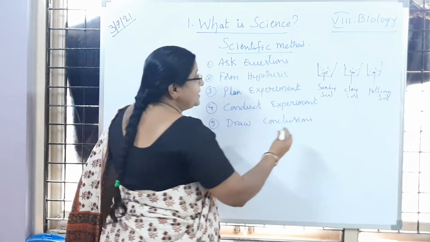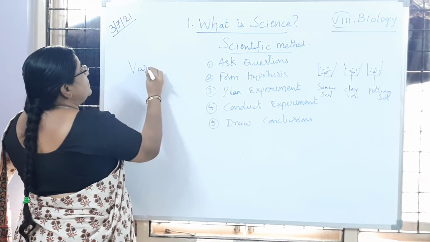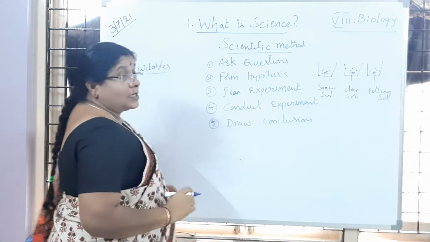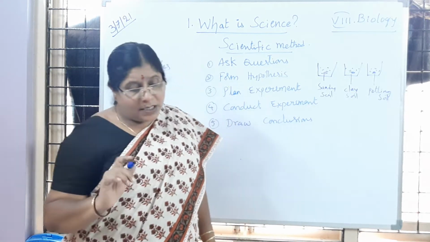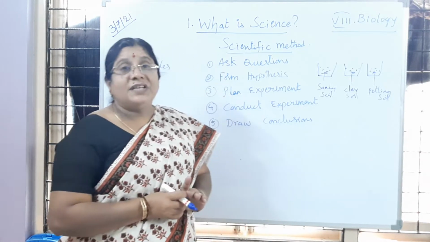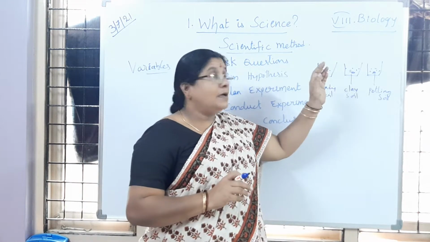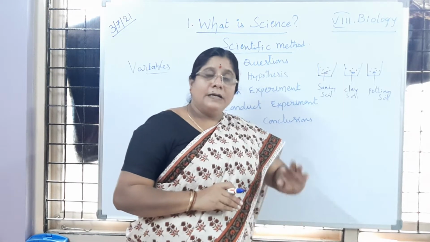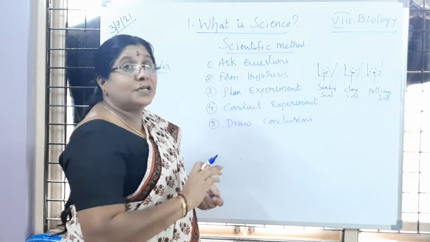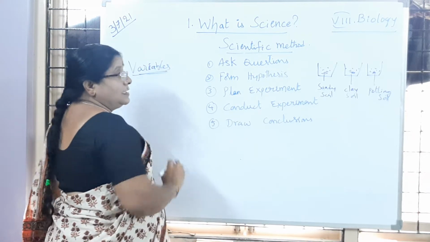Here is another important point you have to remember: he is going to control the factors. They are called variables. So what are variables? Variables are the factors that can affect the outcome of the investigation. Here he has taken different types of soils, then he is providing water, then sunlight, all the conditions. Factors which are going to affect the outcome of the result are called variables. Is it clear to children?